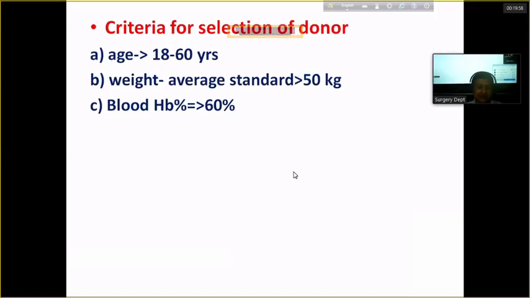Hemoglobin percentage should be optimum, at least more than 60%. If a person has hemoglobin, suppose 6 gram per DL, and you want to donate the blood, it is not logical to take the blood from that anemic person. So hemoglobin level is also one of the important parameters.